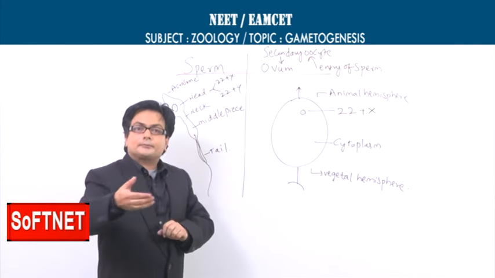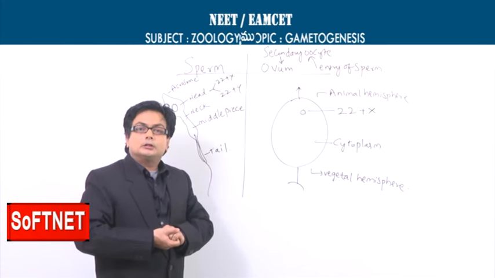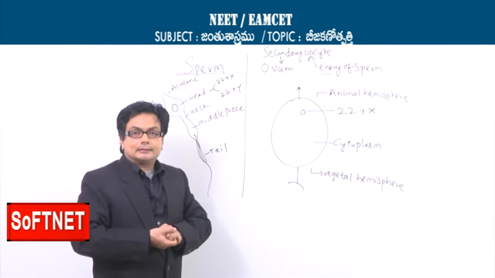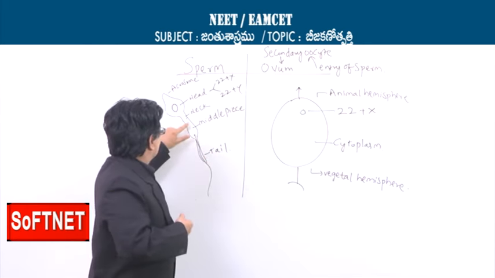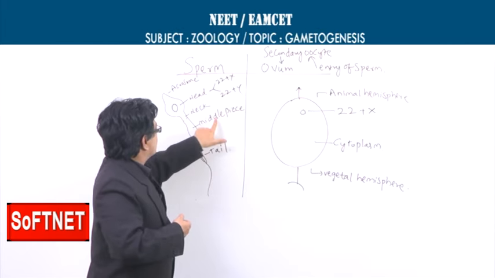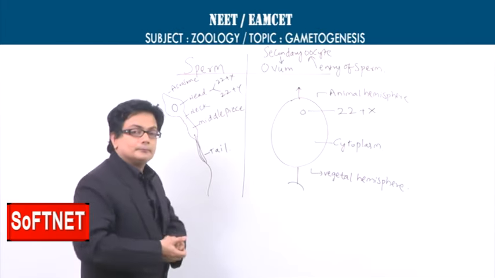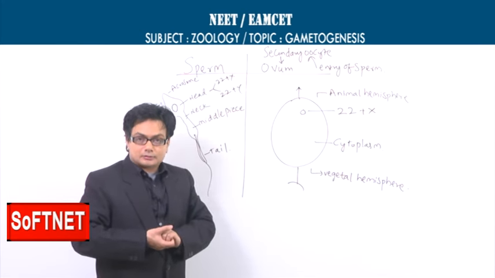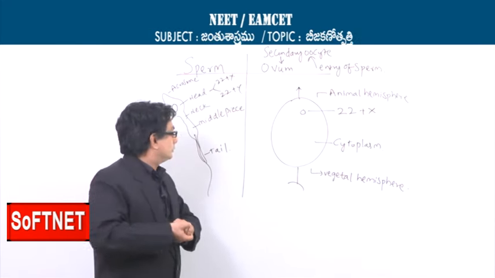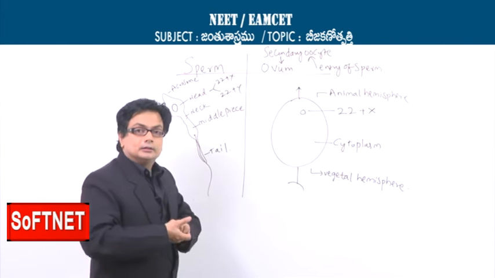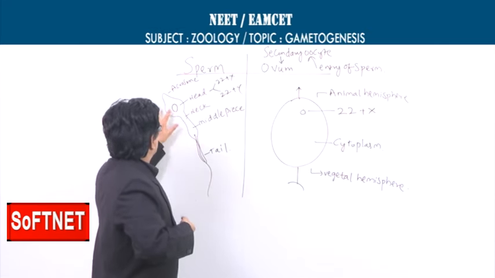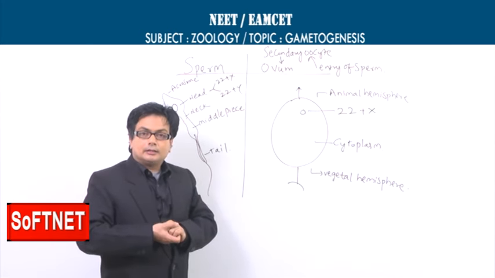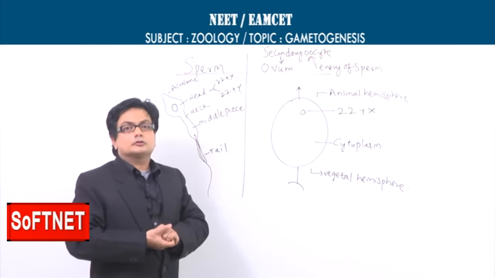The tail is the end part of the sperm, meant for movement, and the dynamics of the sperm are because of the tail, and the energy for the tail movement is given by the mitochondria present in the middle piece. This tail is a eukaryotic structure with the 9+2 organization and is a derivative of a basal granule. So the various components, one more time, are head, neck, middle piece and tail, and the nucleus is 23: either 22 plus X or 22 plus Y.